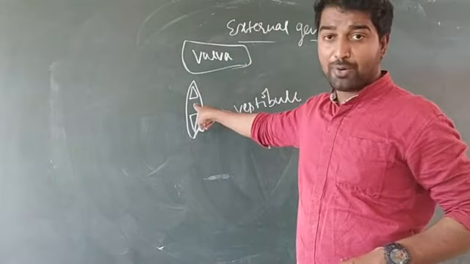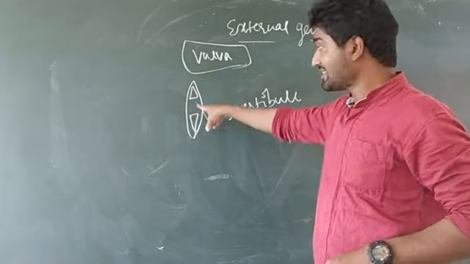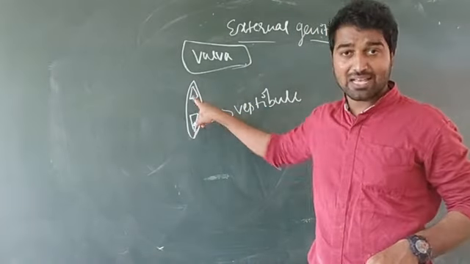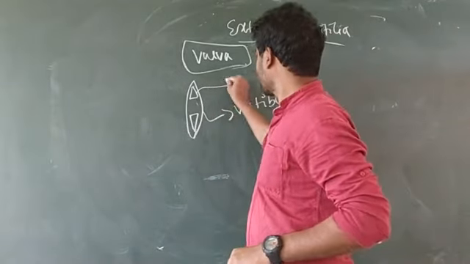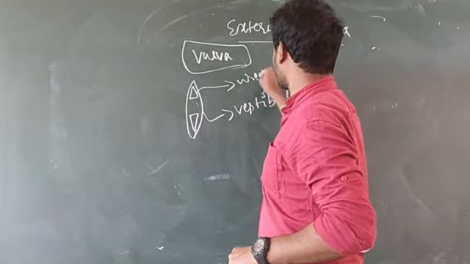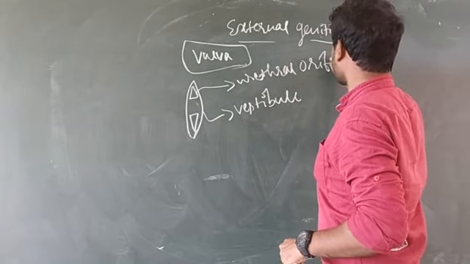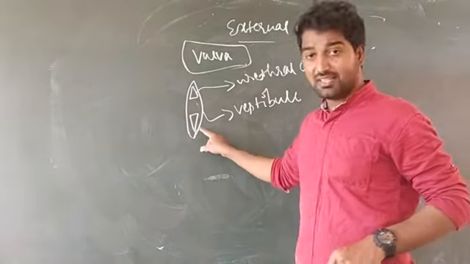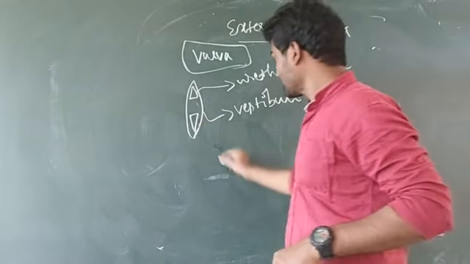One is the upper opening and another one is the lower opening. This upper opening is known as the urethral orifice, and this lower opening is known as the vaginal orifice.